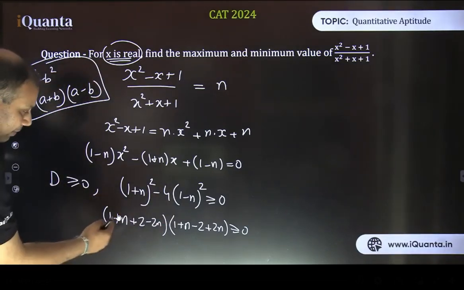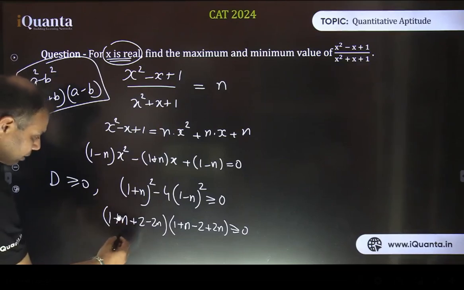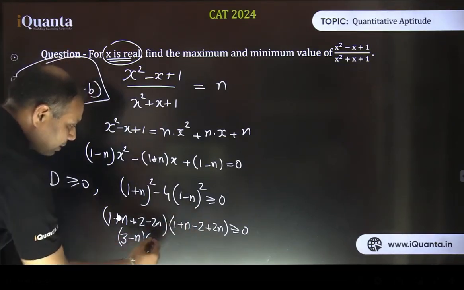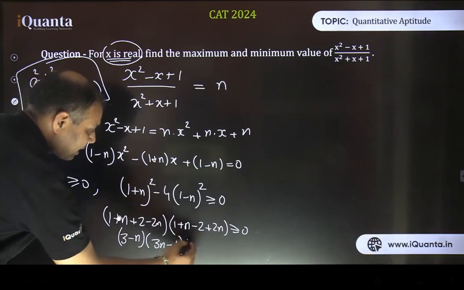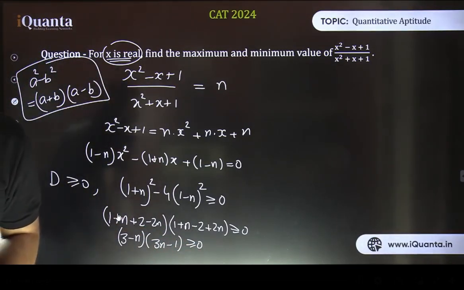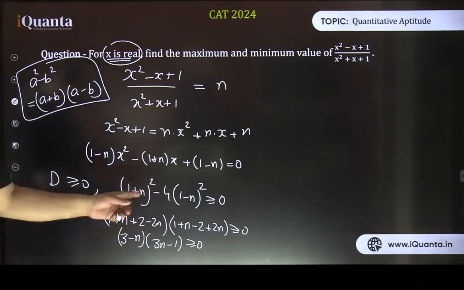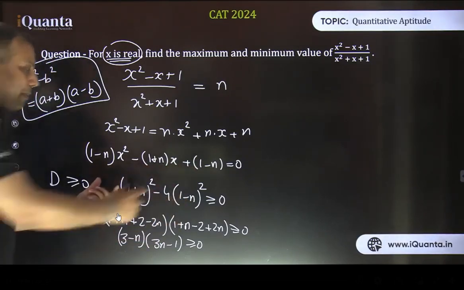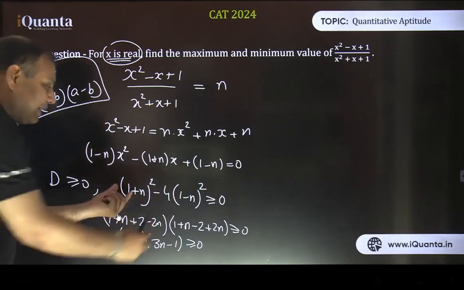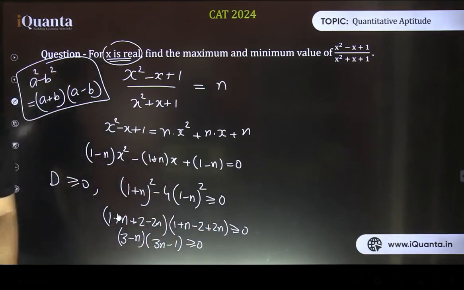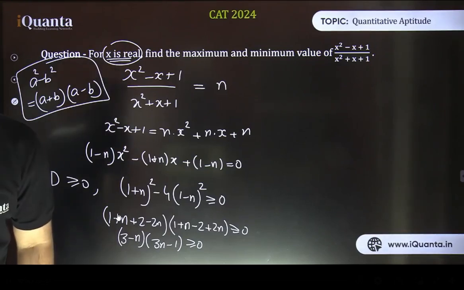Now simplifying this, we get 1 plus 2, it is 3. So this is 3 minus n. And this one is how much? 2n plus n, that is 3n minus 1, which is greater than or equal to 0. Till this point, if there is any difficulty, please ask me. What happened to the 4, Arno? 4 is 2 square, no? 4 is 2 square, so it becomes 2 minus 2n whole square. So a square minus b square, so this 2 minus 2n. So this 1 plus n plus 2 minus 2n, 1 plus n minus 2 plus 2n. That's what has happened with 4. Is it okay? Exactly. Thank you, Kavya.